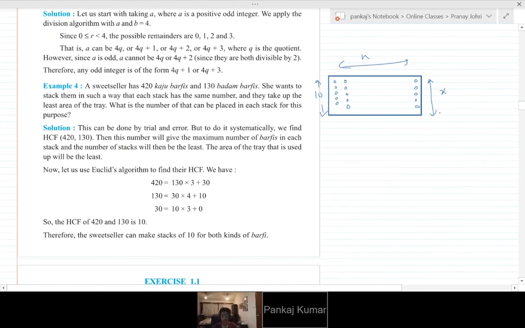So that is basically the highest number of burfis common to both the kaju burfis and the badam burfis. Now we need to find out the HCF. So how do we find that out? Again we are back in the 10th class, solving the first question of the first chapter. We know Euclid's division algorithm and we know how to find the HCF. So you can do it. Give me the numbers.